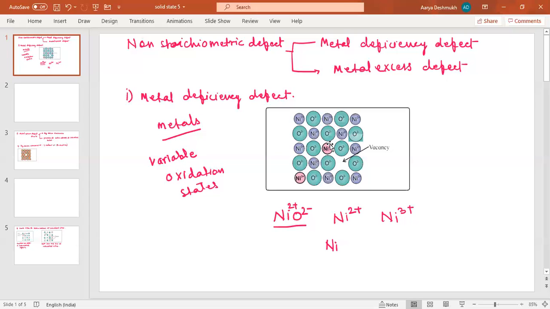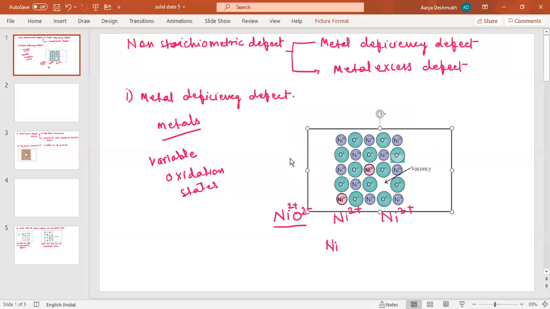But the charges are balanced. All of these nickel ions have +2 charges. Now, this Ni3+ and this Ni3+, isn't it? So here there is +1 extra charge on this nickel, and +1 extra charge on this nickel also. So the +2 charge of the nickel cation which is lost from this side is balanced, because there is an extra +1 charge here and an extra +1 charge on this ion also. So +1 plus +1 becomes +2, and the charges are balanced here.